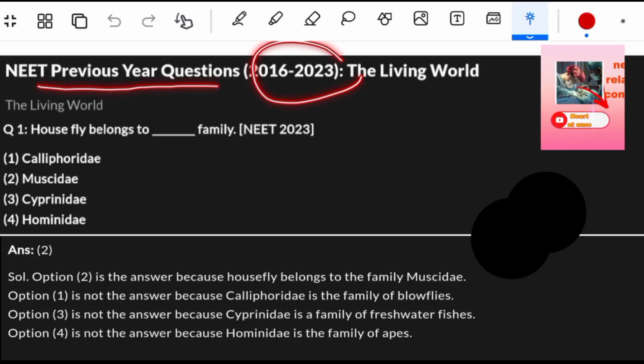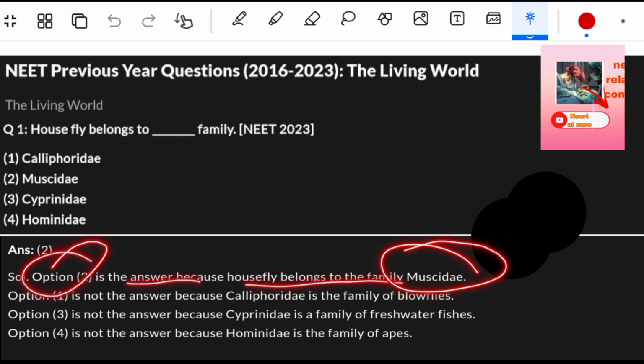The living world NEET PYQs from 16 to 23. Housefly belongs to dash family. Solution. Option 2 is the answer because housefly belongs to the family Muscidae.